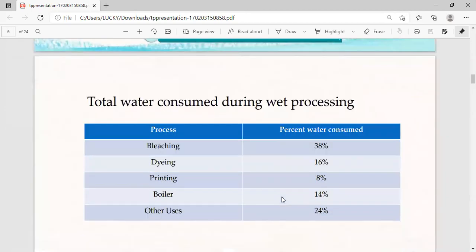Here, total water consumed during wet processing, the process and the process water consumed percentage. For example, for the bleaching process in textile, water consumed is 38%. In a dyeing process, 16%. Printing process, 8% water required. Boiler process, 14% water required, and other uses 24% required.